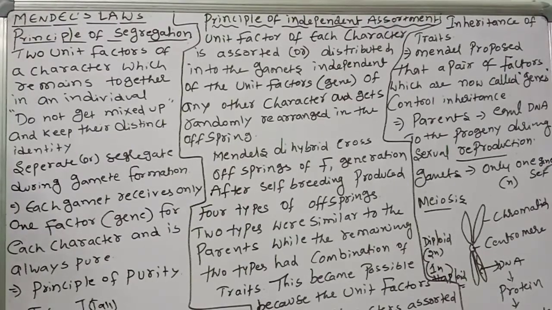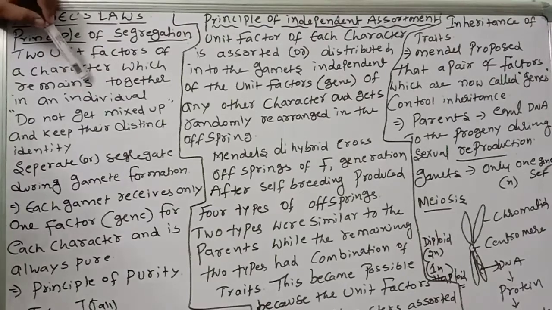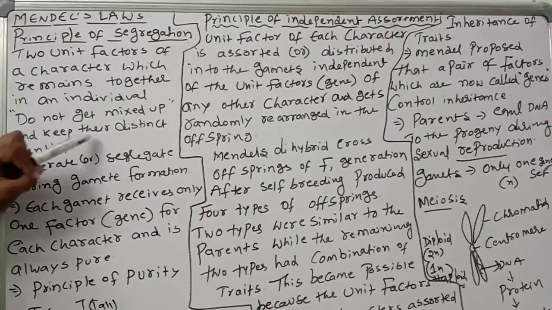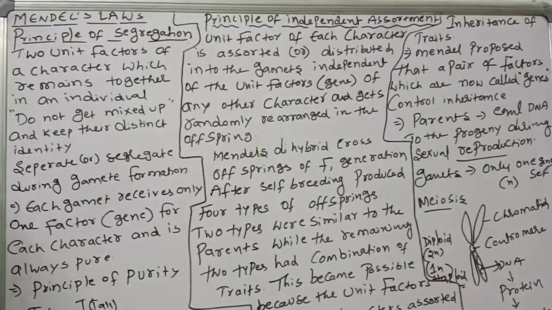Next law. Mendel's second law is the principle of segregation. Segregation means separation, separation of genes. Very simple. For example, the two unit factors of a character, capital T, small t, the character is tall. Two unit factors of a character which remain together in an individual do not get mixed up and keep their distinct identity. Capital T, small t, they will not mix with each other. They will keep their distinct identity.